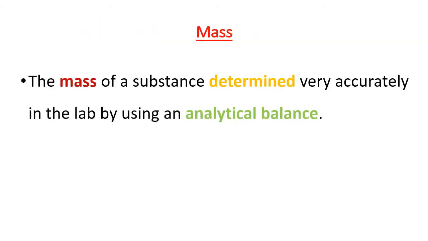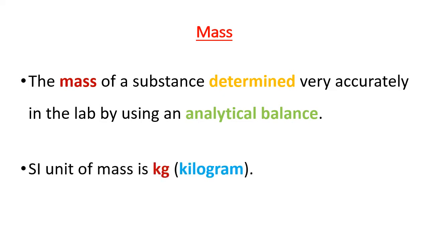The mass of a substance is determined very accurately in the laboratory by using an apparatus called analytical balance. SI unit of mass is kg, that is kilogram.